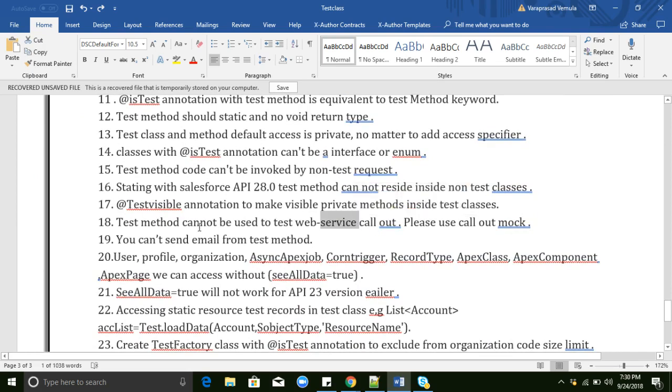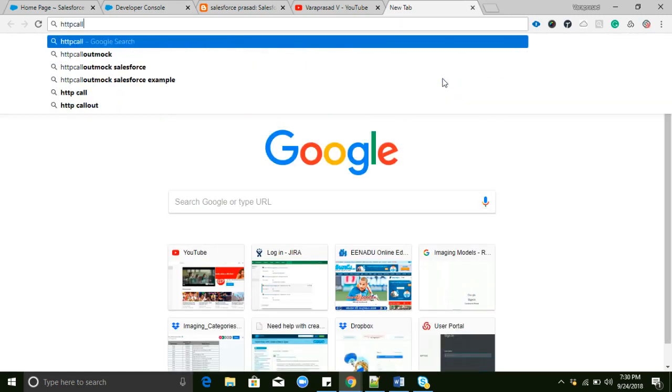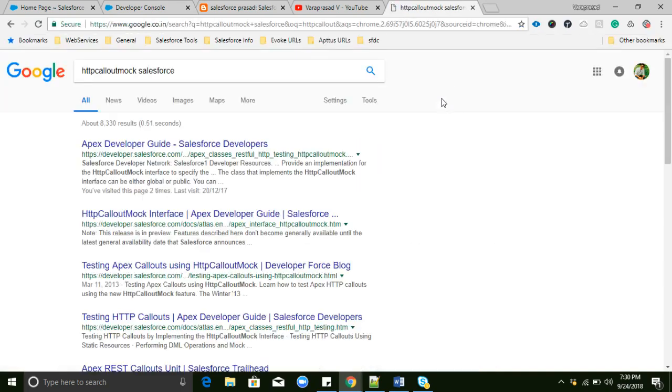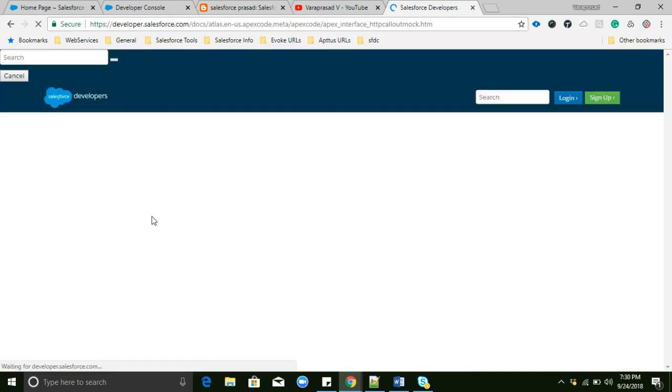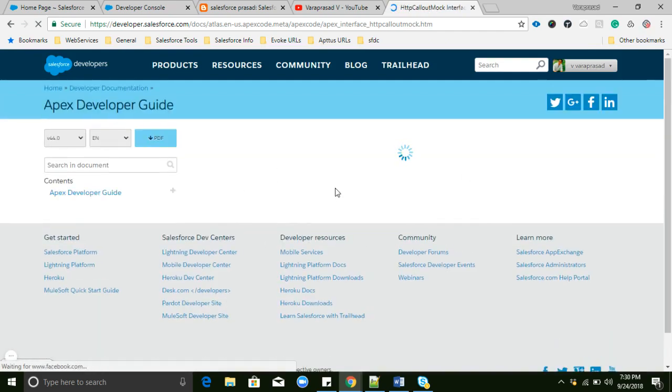For example, you have already implemented some web service classes, and you want to test those web service classes in Salesforce. Salesforce provides the HTTP callout mock interface, a predefined class. I will show you how to test Salesforce web service classes in Salesforce test classes. Salesforce provides predefined classes to test web services, and we compulsorily need to implement this interface first.